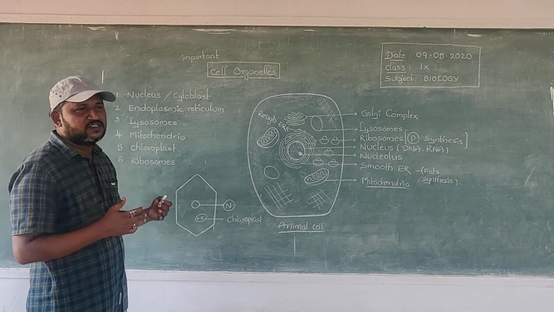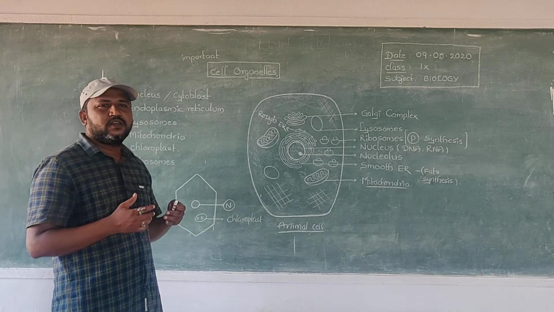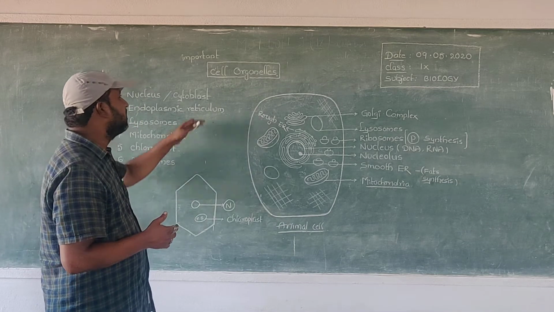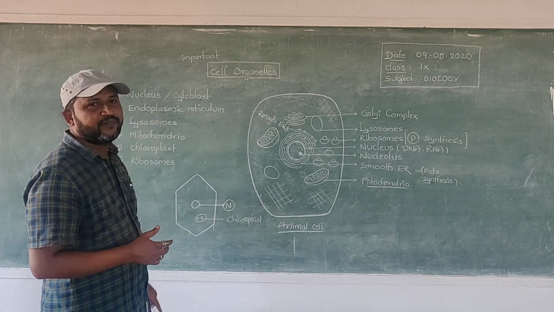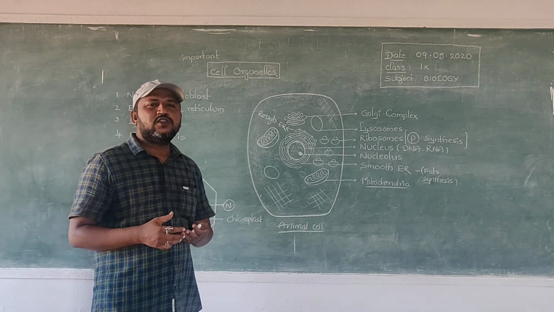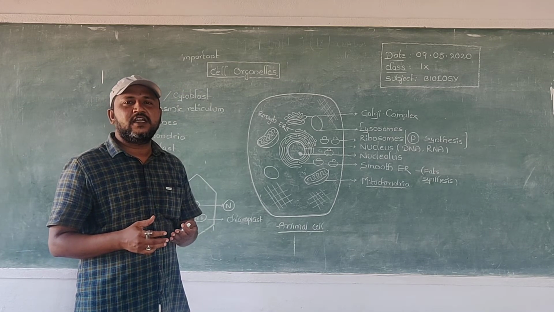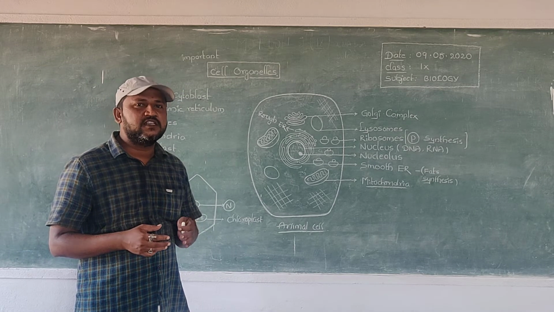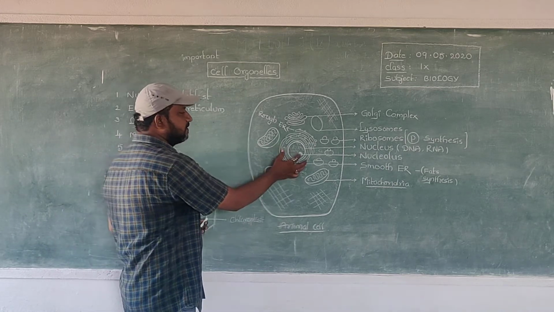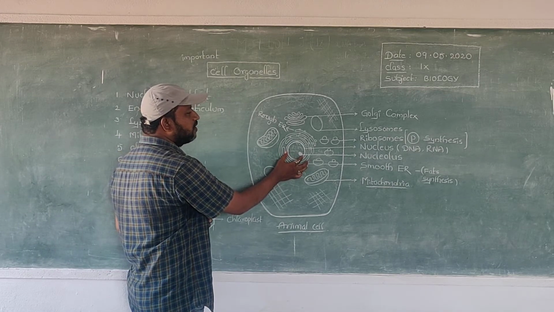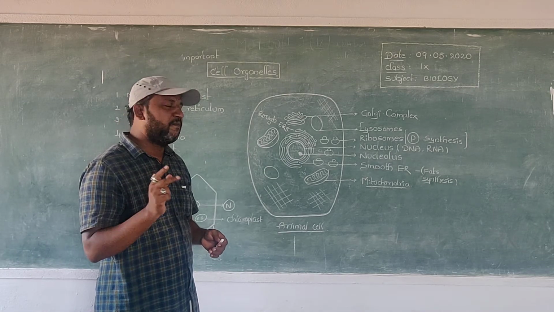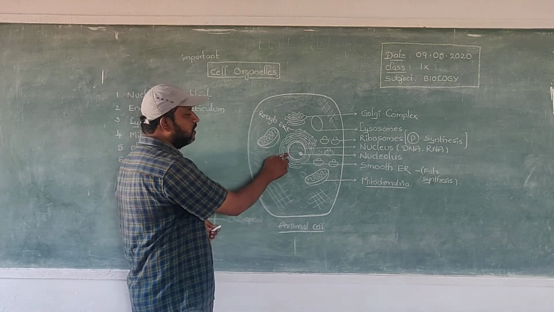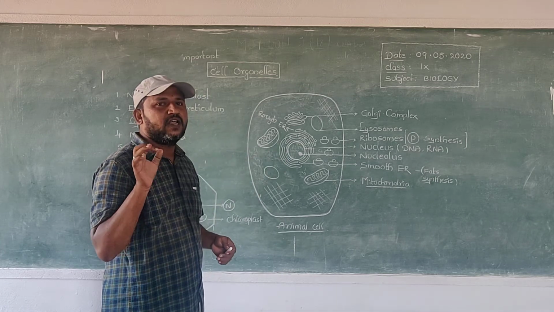Now we will discuss a brief description of the cell organelles. At first, the nucleus. Any cell, both plant and animal cells, contains a central nucleus. This nucleus is covered with a two membranous layer. That membrane is called nuclear membrane.